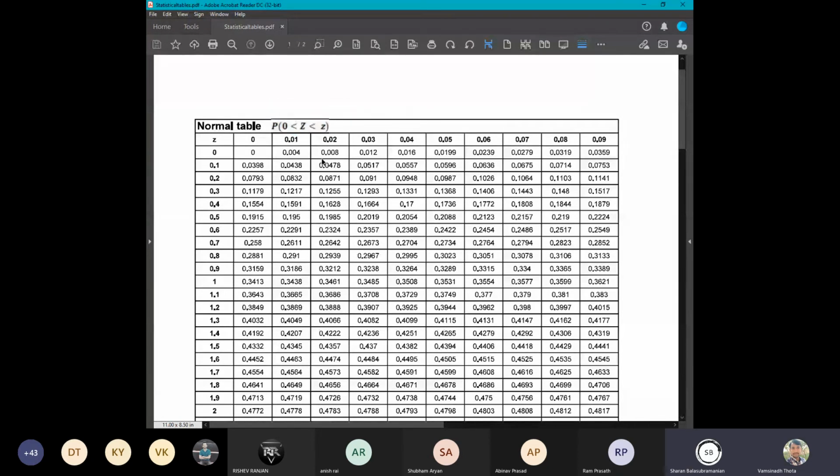The table gives the values from 0 to Z. So it gives the areas, not on the left and right side of the mean. The table gives only the values of the areas, the regions, which are on the right side of the 0.